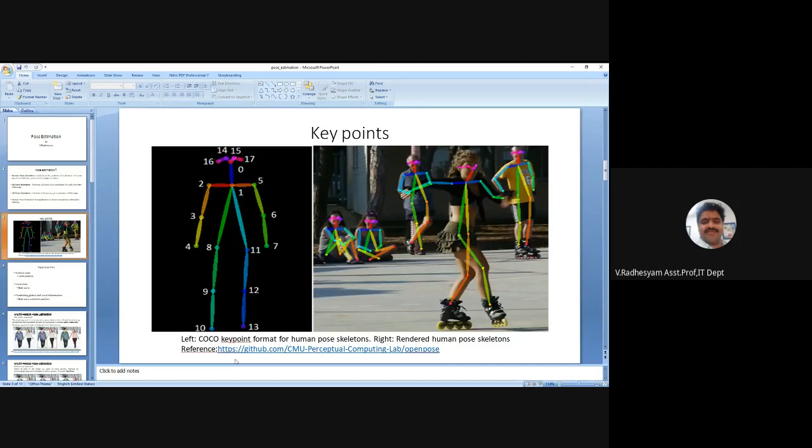Those points can be identified according to the key points of interest. This is the project done by COCO Key Points Human Pose Skeleton. The rendering of the parts is shown on the right side, and the left side is shown with some interest points information.